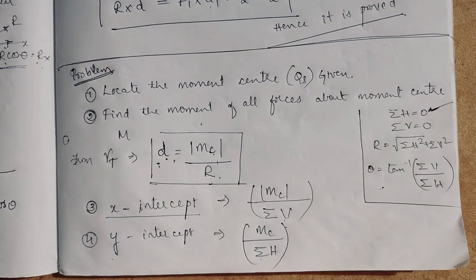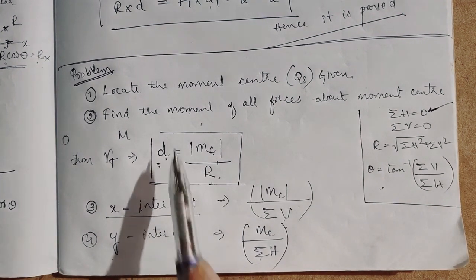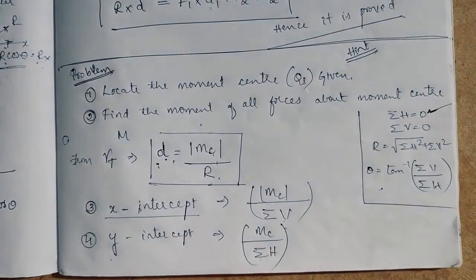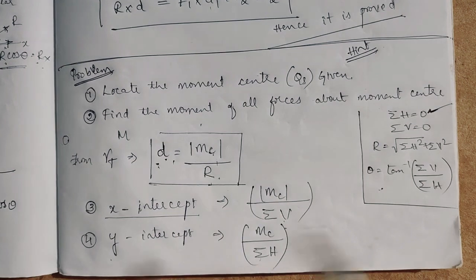So this was about Varignon's theorem, and these are all hints. This will be understood when we go through the problems. So the problem part I will take in the next class. Thank you.